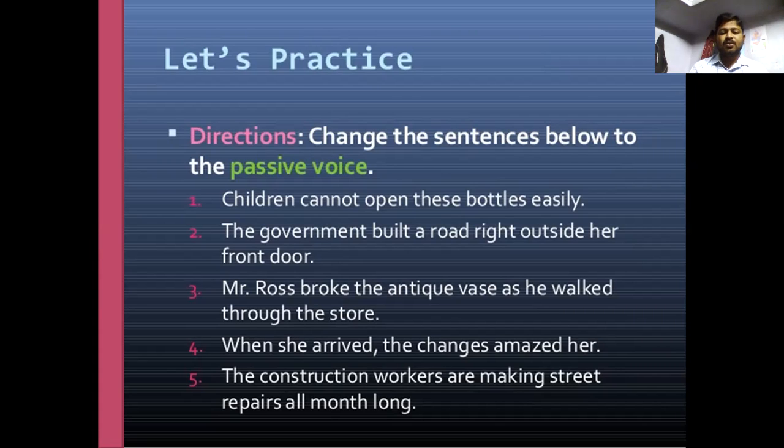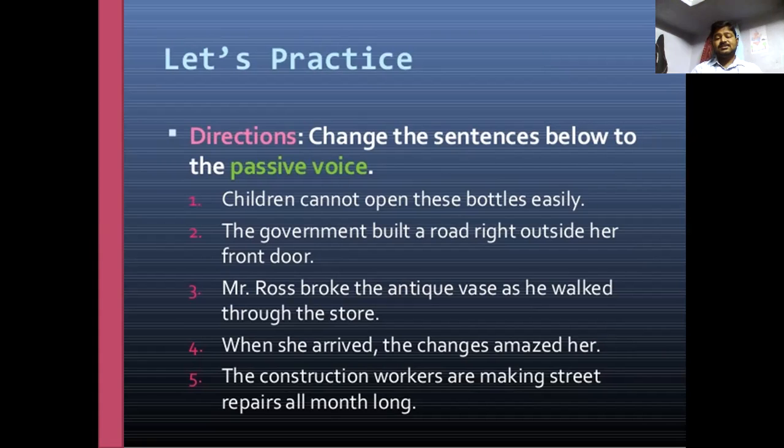Mr. Rose broke the antique vase as he walked through the store. The antique vase was broken by Mr. Rose as he walked through the store. When she arrived, the changes amazed her.